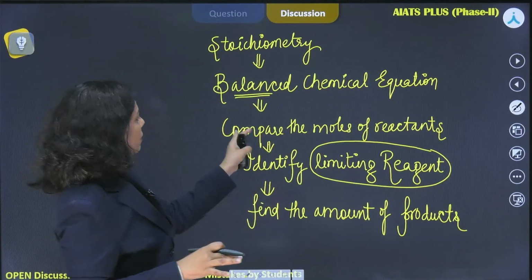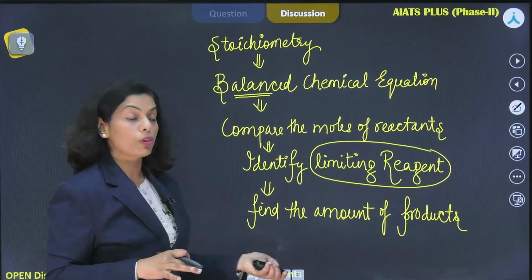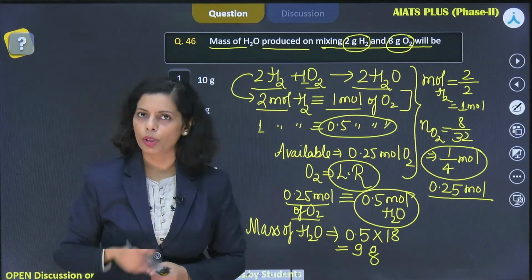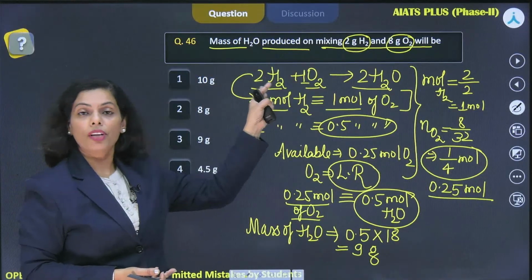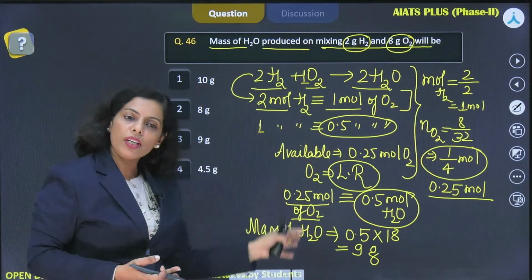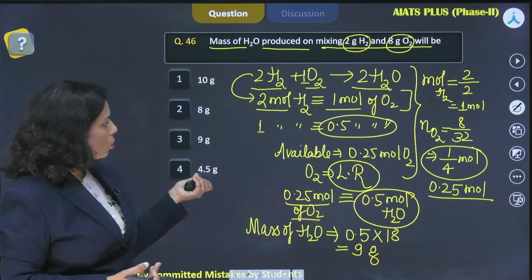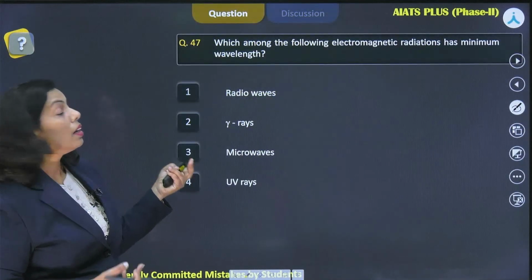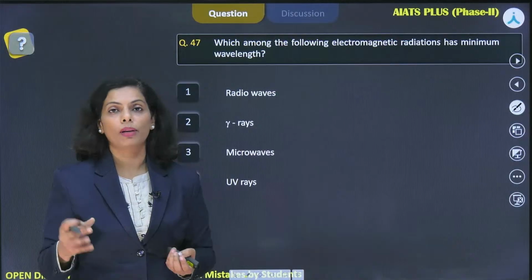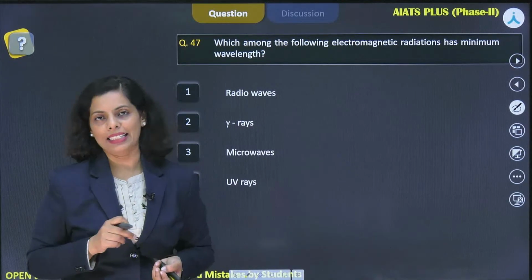But the steps we followed were that we compared the moles of reactant, identified the limiting reagent, then we found the amount of the product in this question. So have a look at it and allow me to proceed further. In this question, with the help of reaction stoichiometry, first of all I compared the moles of reactants to identify the limiting reagent, and further I proceeded to the final amount of the product, right? Okay, so I'm moving forward with the next question. But before that, as I've just told you, on the basis of stoichiometry, every time you will find a question in your NEET examination, so though it is easy, practice is still needed, okay?